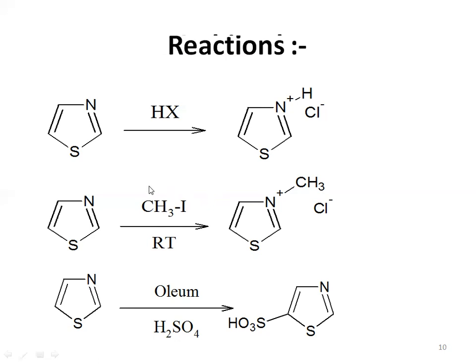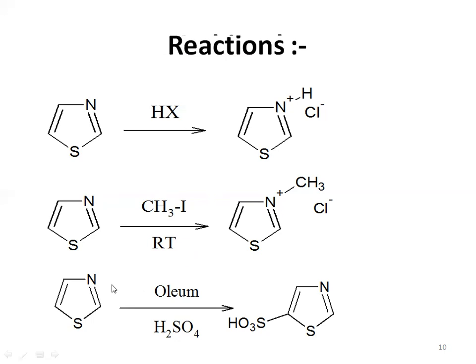The positively charged methyl group will be attracted by this nitrogen atom, so the methyl group will attack this nitrogen atom. Again, there will be the formation of a salt. Salt formation will take place here, it will be the iodide salt, and this reaction takes place at room temperature.